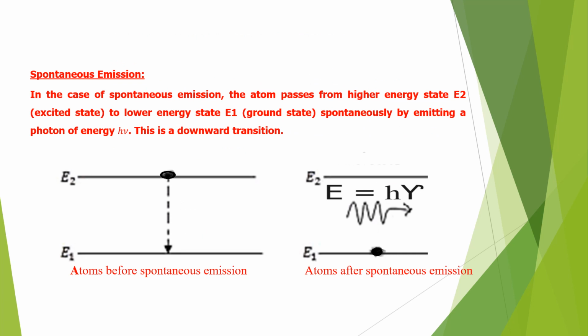Here we are going to discuss about spontaneous emission. Actually, after excitation, excited atoms cannot stay in their excited state for longer time. They have to come to lower energy state. And if these excited atoms are able to go to lower energy state without using external energy, then that process is called spontaneous emission. And during this transition of atoms from the excited state to the lower energy state without using external energy, photons will be emitted. That means that the absorbed energy will be emitted as photons.